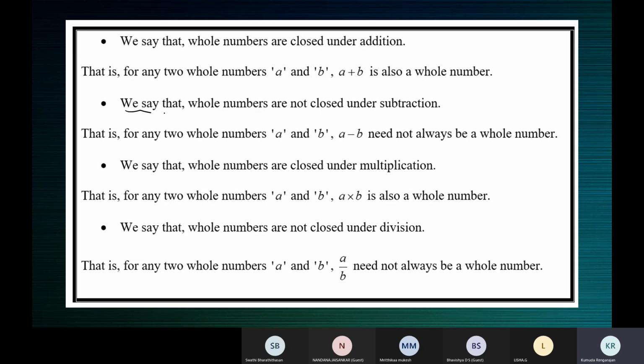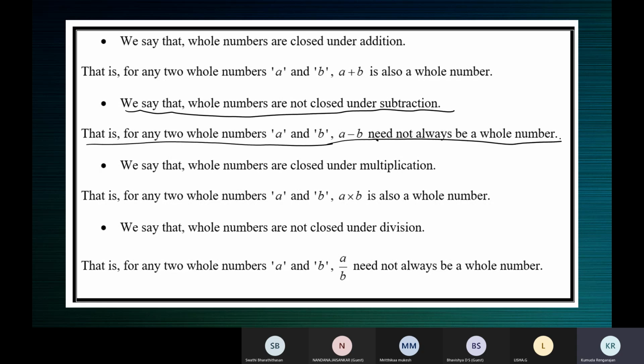So see here, we say that whole numbers are not closed under subtraction. Why? Because for any two whole numbers A and B, A minus B, the difference need not always be a whole number. Sometimes it's a whole number, sometimes it's not. That's why they're not closed under subtraction.